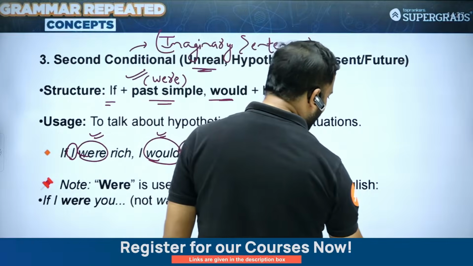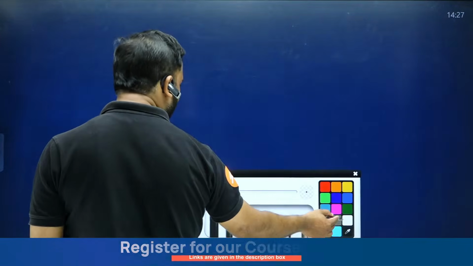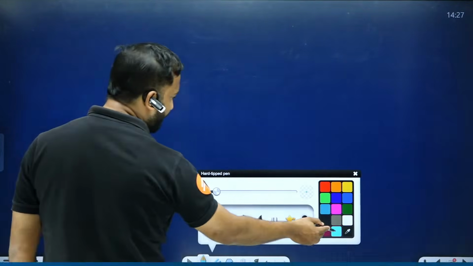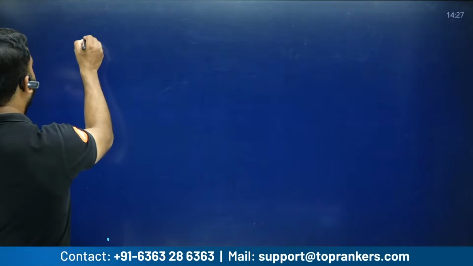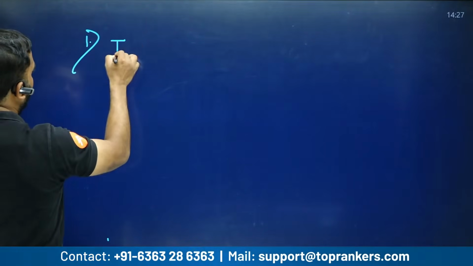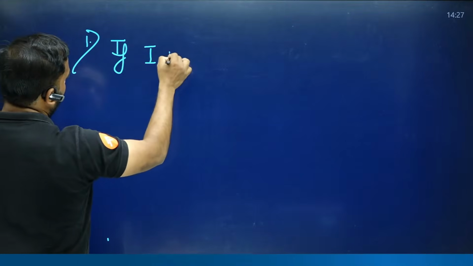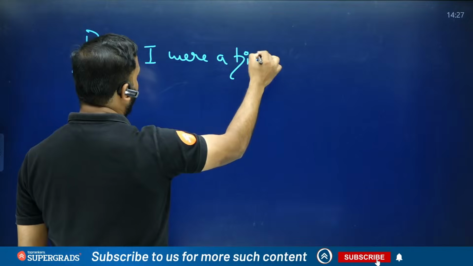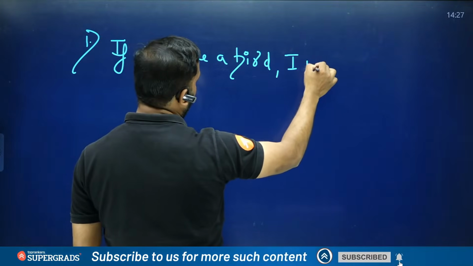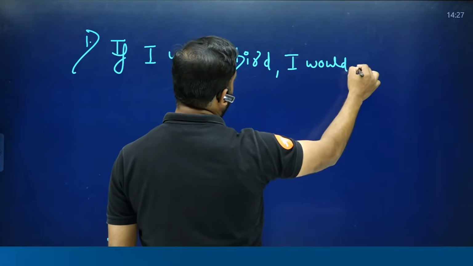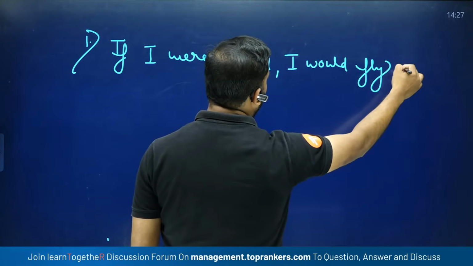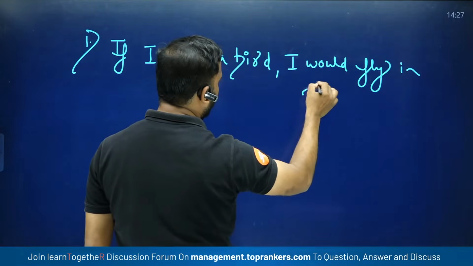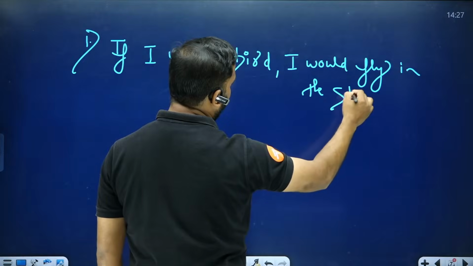I'll come up with some more examples, students. If I write, if I were a bird, I would fly in the sky.